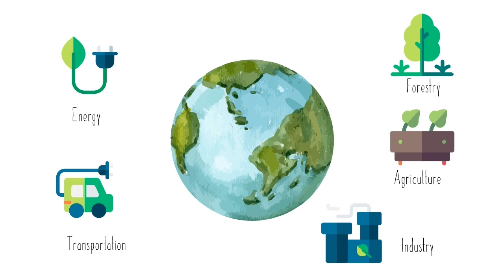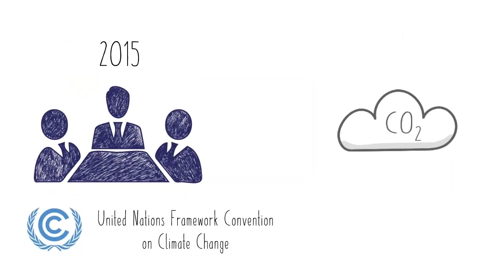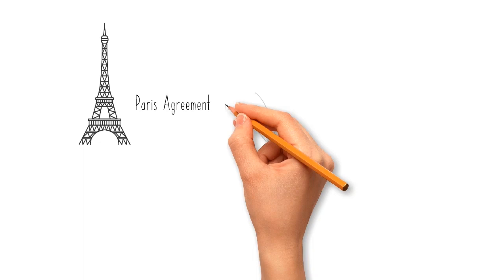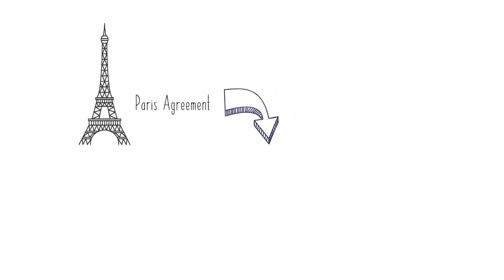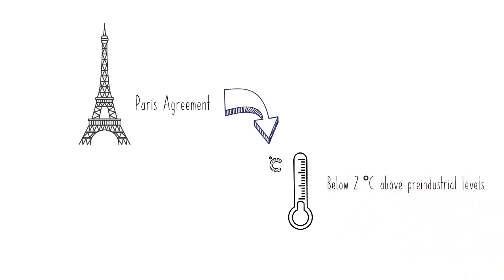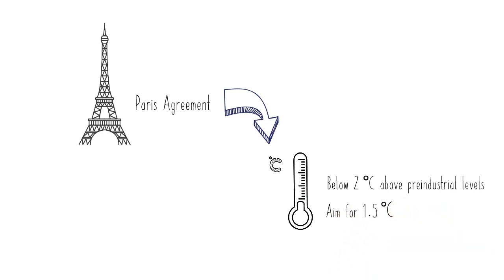in global atmospheric temperatures. In 2015, world leaders met in Paris and committed to reduce greenhouse gas emissions under a common platform, the Paris Agreement. Under the agreement, the global community sought to limit global warming to below 2 degrees Celsius above pre-industrial levels and pursue efforts to limit the temperature increase even further to 1.5 degrees Celsius.